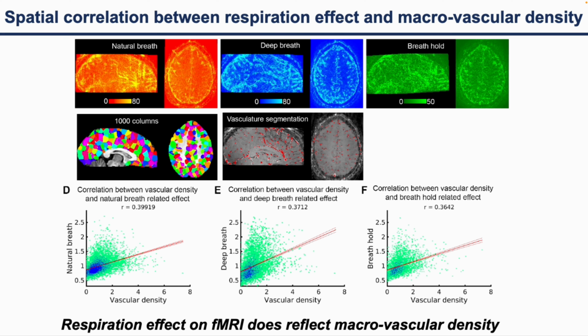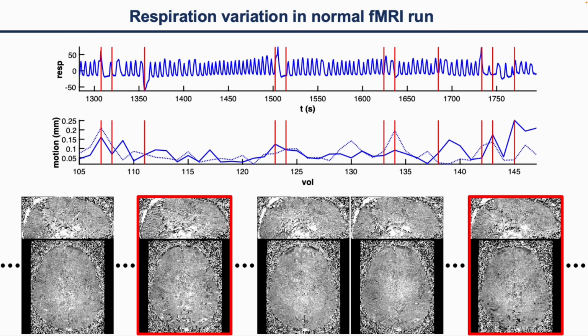Then we can do a similar voxel-wise correlation analysis between large vessel density and the respiration map, and we found they are all still significantly correlated, suggesting the respiration effect on fMRI does reflect macrovascular density. In fMRI, we actually don't need any additional data to do this kind of analysis. We can just take advantage of the natural respiration variations to generate these respiration-effect-related maps.